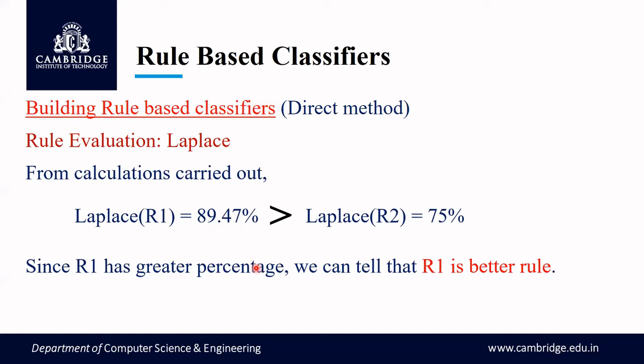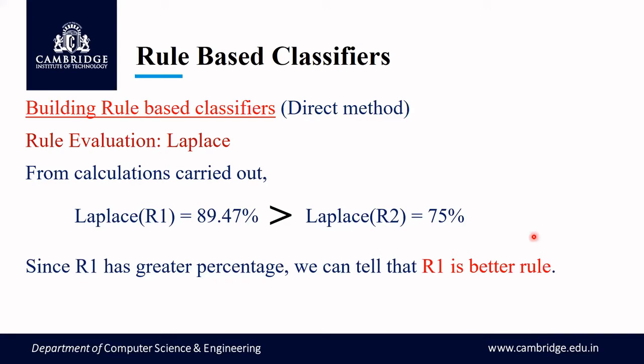So this is how you identify the better rule among the several rules given. Or when you are growing the rule, you can add conjuncts and check with the Laplace values to see which rule will be better. Suppose you have 3 conjuncts and you have identified the Laplace value for those 3 conjuncts, say 89.47%.